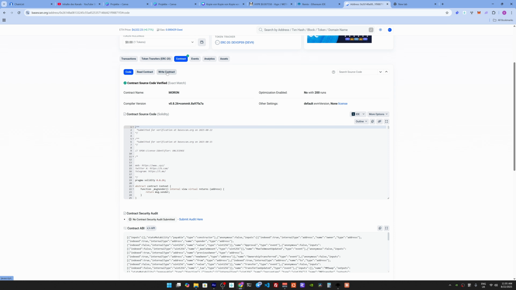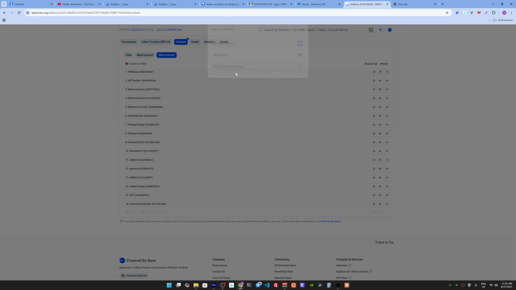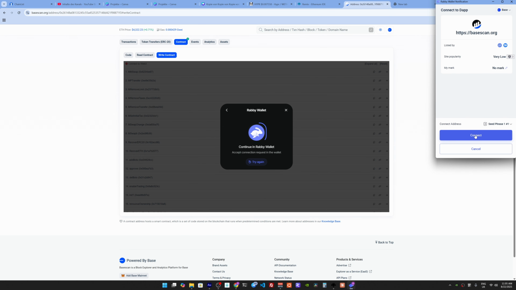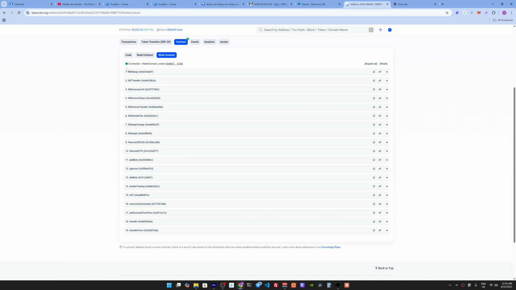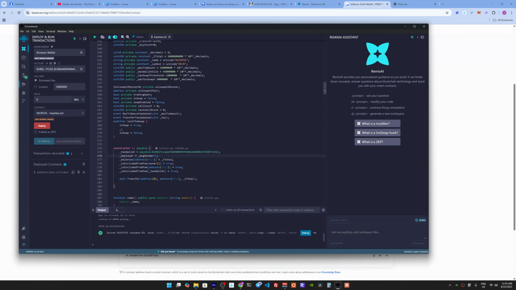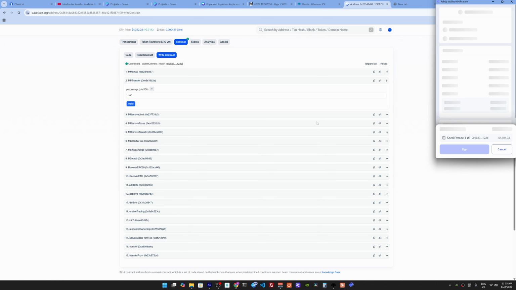So we go to write contract and connect our wallet. Of course, we have to connect our Rabby wallet, what we just signed with. Ignore all, connect. And now we are connected with BaseScan, and we can make the transfer. Okay, we want 100% of these tokens. And when you trigger this function here, all the tokens will come into your tax wallet. And in my case, that's this wallet here. As you can see, all these tokens will come into this wallet here, okay? And we will write the contract now.